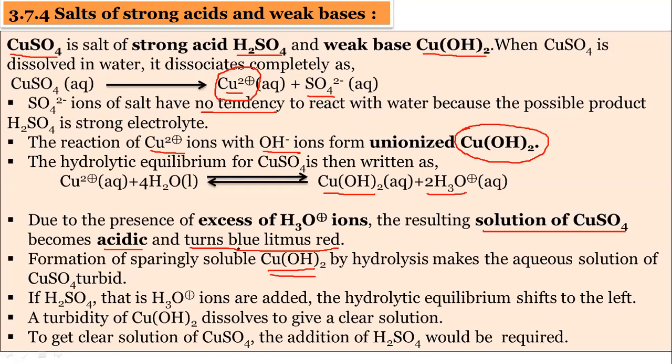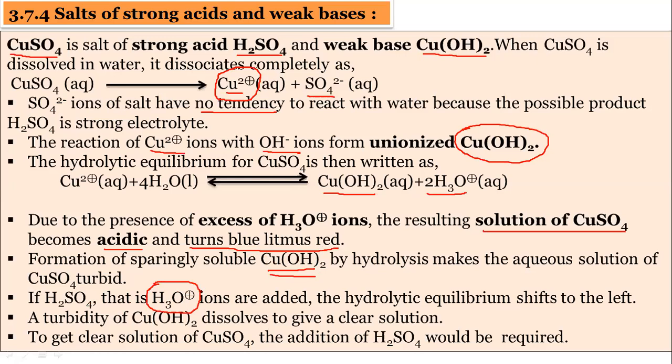So if H2SO4, that is H3O plus ions, are added to the copper sulfate solution, the solution becomes clear, remember. To remove this turbidity, we have to add more H2SO4, meaning more H3O plus ions.